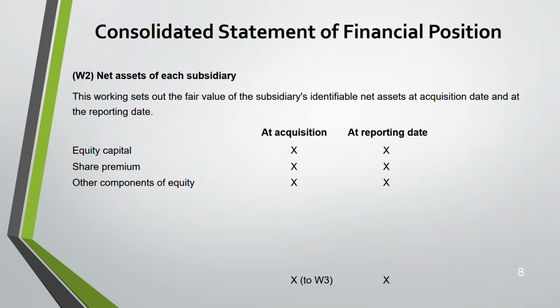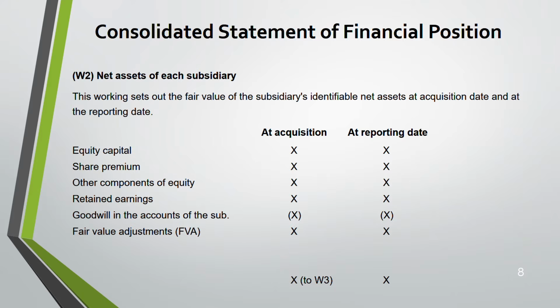Share premium and equity capital will be the same, both at acquisition and at reporting date. This will not change. Other components of equity will change. Retained earnings, there will be a difference. Goodwill in the accounts of the subsidiary, you have to deduct it. Why? When you're calculating net assets, this goodwill which was already there in the subsidiary will be cancelled, because a new goodwill will be calculated when you are consolidating. That's why you're deducting it, and that's why it's in brackets.